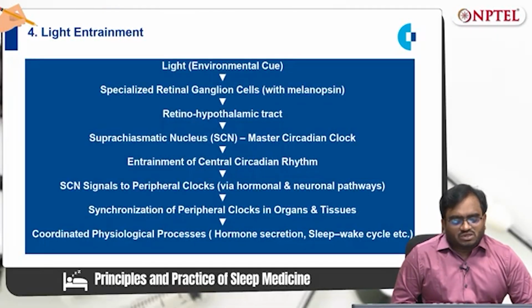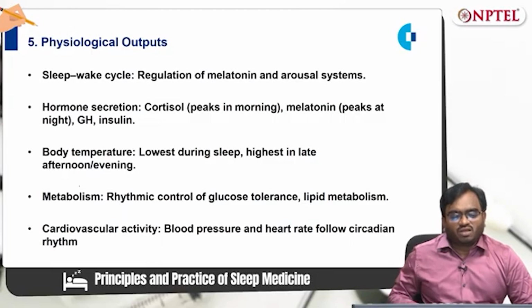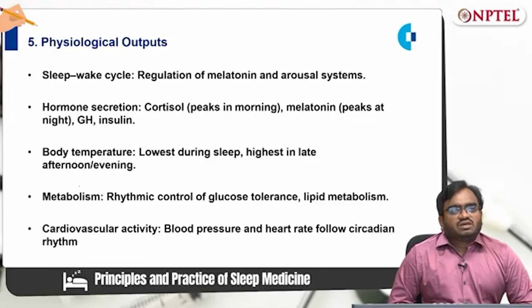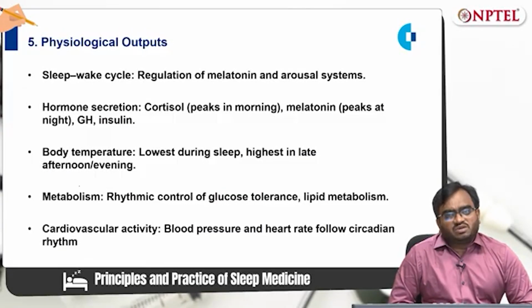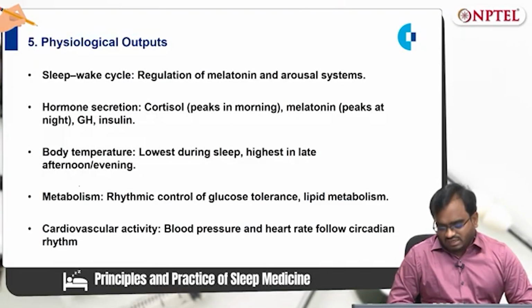So, the entire process is a coordinated physiological process which acts by the coordination of the central clock and peripheral clocks. The output of that coordination is changes in the sleep-wake cycle, variations in hormonal secretions like cortisol, variations in body temperature, and it also influences metabolism, that is, rhythmic control of glucose tolerance and lipid metabolism. Further, fluctuation occurs in cardiovascular activity, that is, changes in blood pressure and heart rate follow the circadian rhythm.